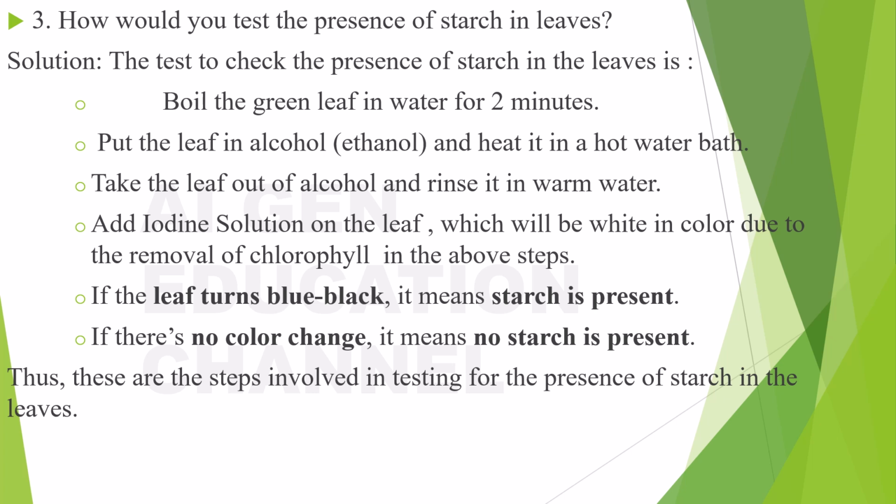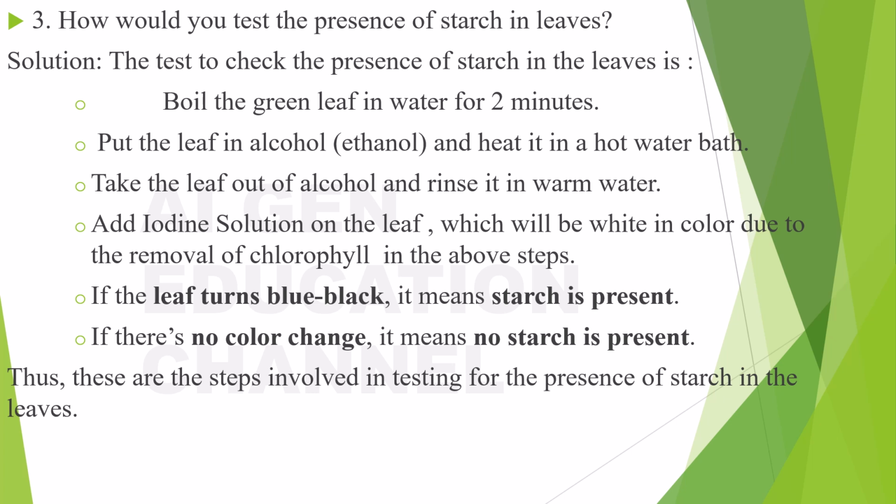So when you add the iodine to the leaf, if at all it has starch in it, it will turn blue black. And if there is no color change, it means that there is no starch present. But for all these, the background should be white, right? If you have green on it, then it's difficult to find the color. Rather, it is impossible to find what it is, right? So in order to remove the chlorophyll so that the color of the leaf turns white, we did all these, right? So now what is the next step?